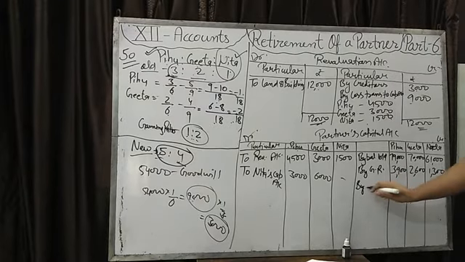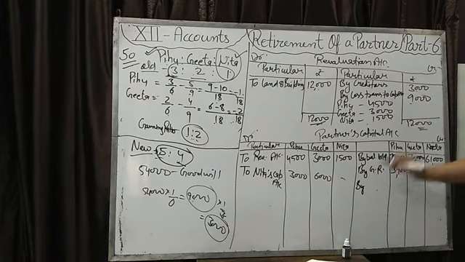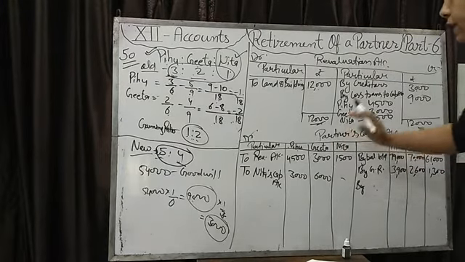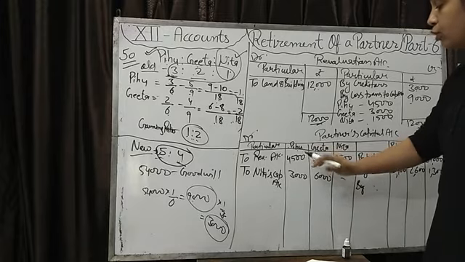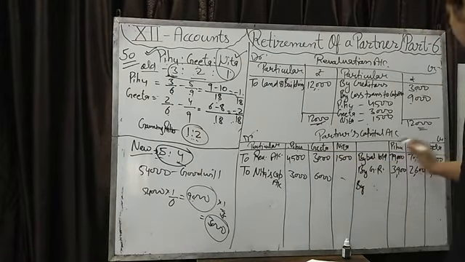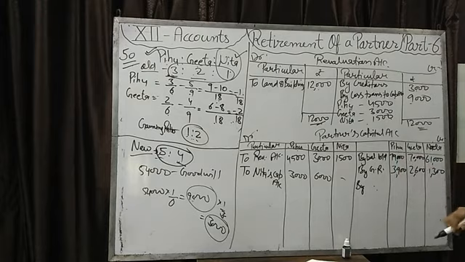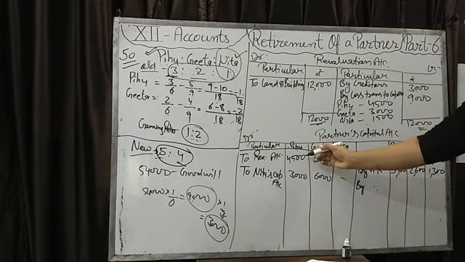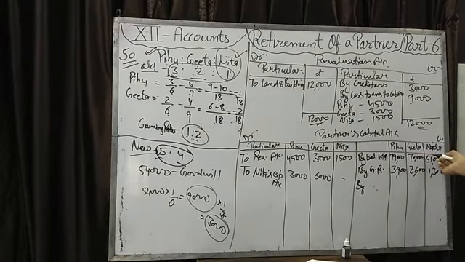They will write here buy goodwill. Goodwill नहीं लिखना है, buy cash भी नहीं लिखना है. From whom we are taking? We are only transferring the amount of goodwill from Pihu's and Geeta's capital account to the Nita's capital account. एक के कैपिटल अकाउंट से निकालकर हमने दूसरे के कैपिटल अकाउंट में मनी ट्रांसफर करनी है ओनली.